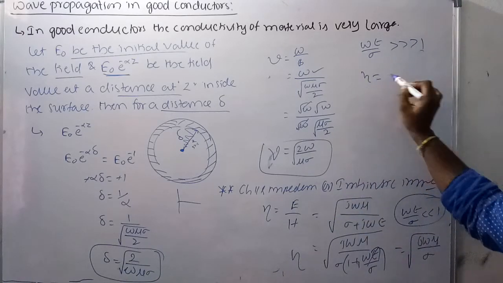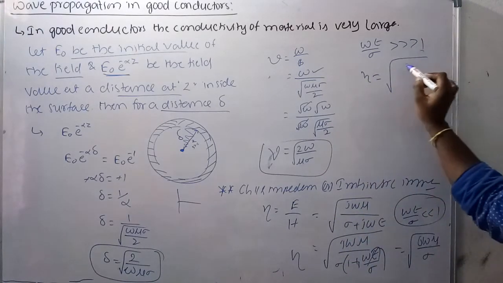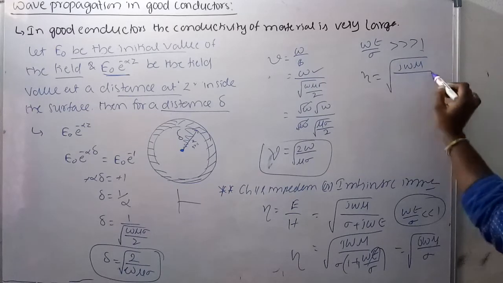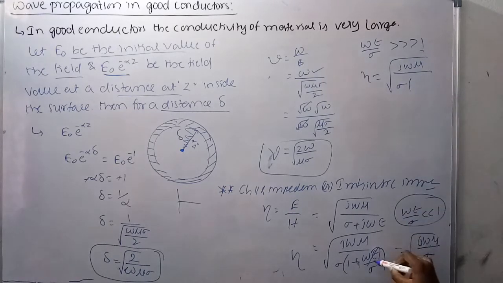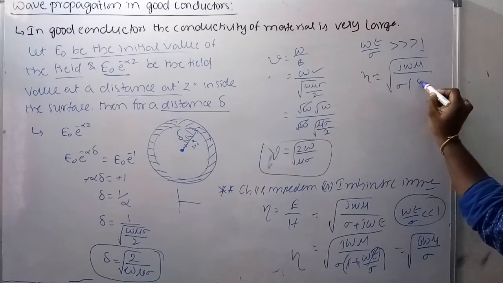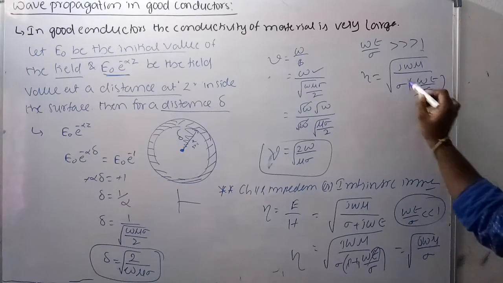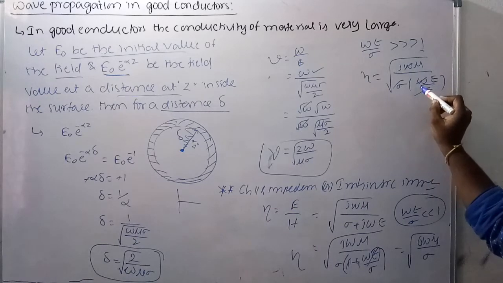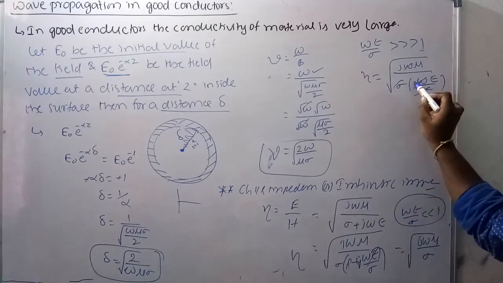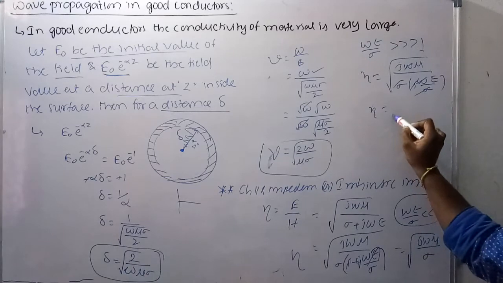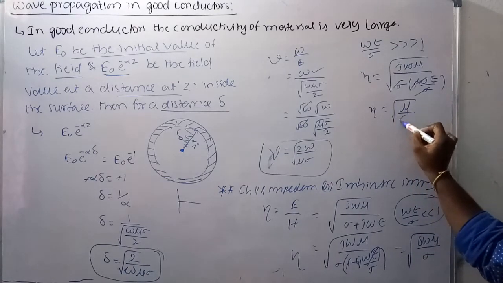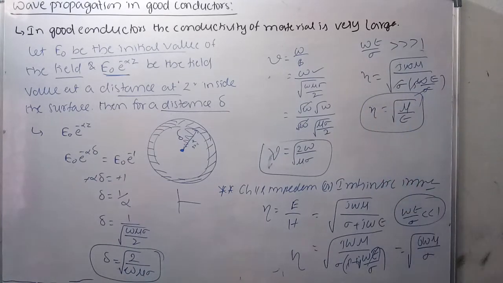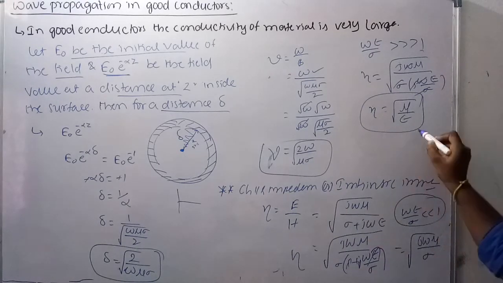So in this expression, j omega mu in the numerator is the same, and as this term is very big compared to 1, the 1 is approximately considered as 0. So sigma times omega epsilon by sigma cancel here, omega also cancels here, and there is a j term also, so j cancels here. So finally eta is equal to under root of mu by epsilon. This is the intrinsic impedance or characteristic impedance for lossy dielectrics.